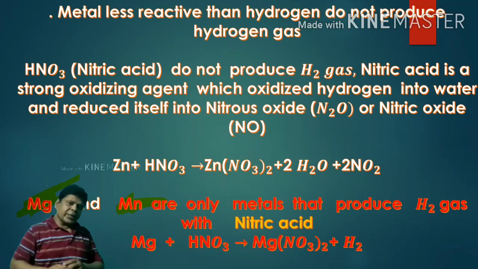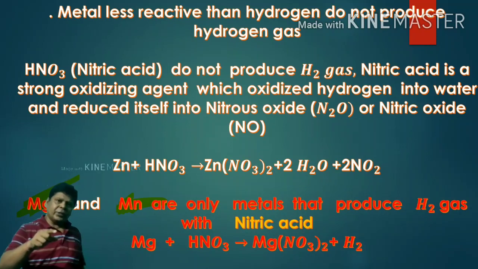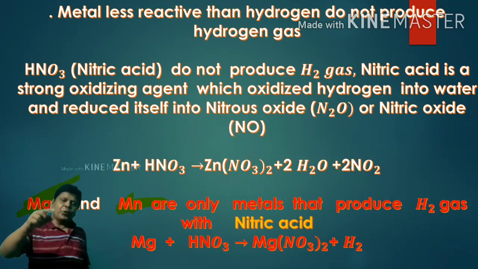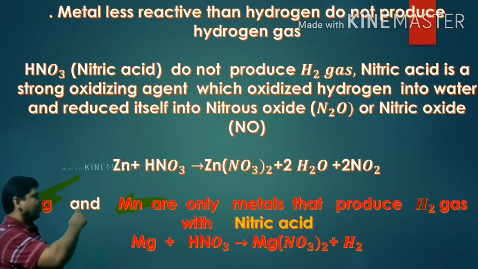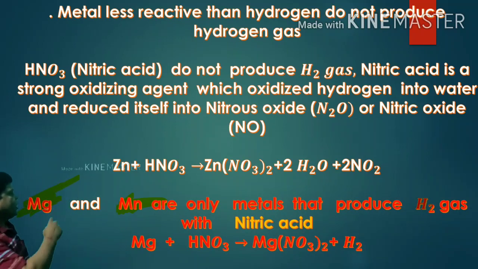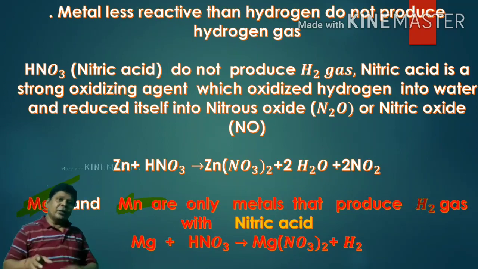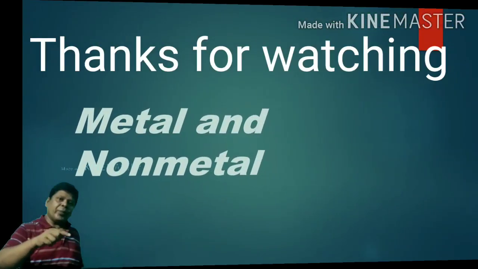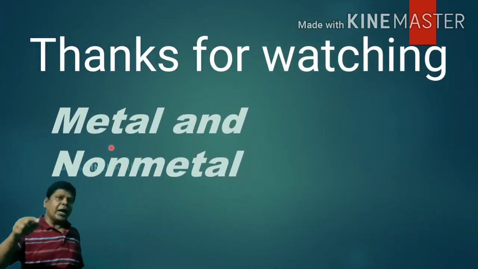But some metals react with nitric acid, like manganese and magnesium, and they produce hydrogen gas. For example, magnesium reacts with nitric acid, it produces magnesium nitrate plus hydrogen gas. But there is one condition, that the magnesium and manganese must react with very dilute nitric acid.